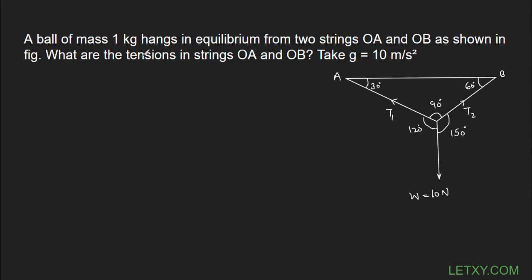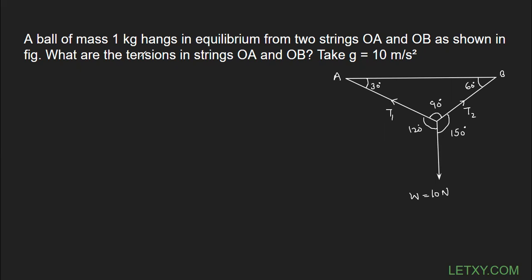In simple words, the total upward force is equal to the total downward force, or the total leftward force must be equal to the total rightward force. That's why it is completely still, and this condition is known as equilibrium. In physics, whenever the word equilibrium is written, it can be sure that the total force on the body is equal to zero and the total torque must be equal to zero. I hope you got it, right?